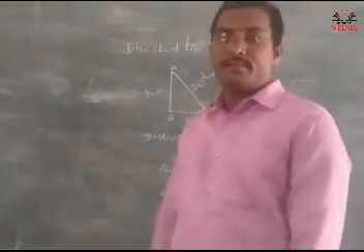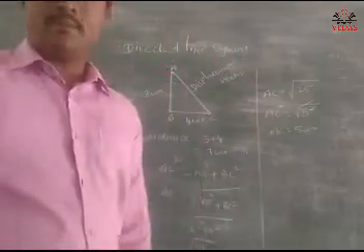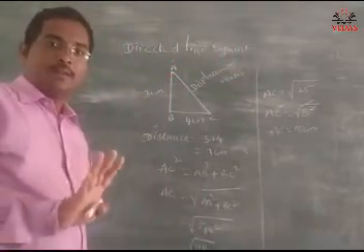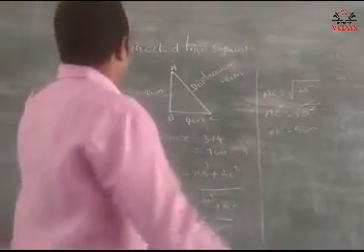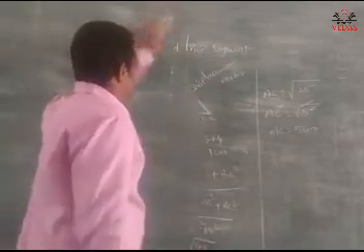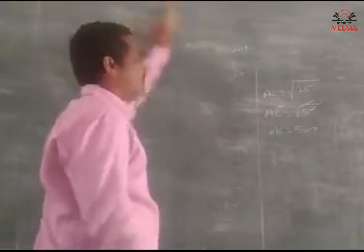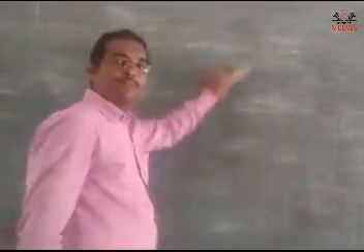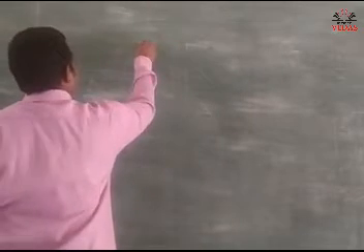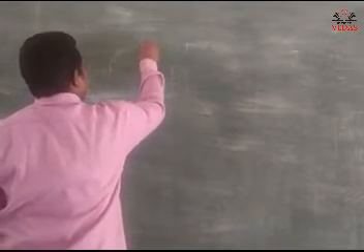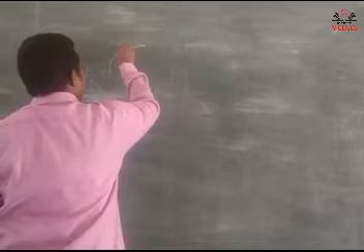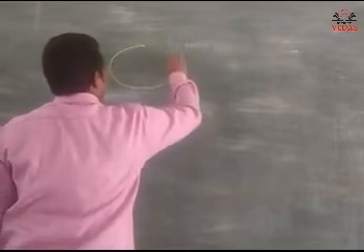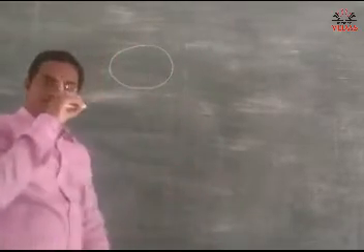Very important, my dear. What is the displacement vector? Do you understand? Not only one, everyone. Okay. Next, see the displacement vector and distance in case of a circle. See, this is a circle. Here, starting from a point and ending at the same point on the circle.